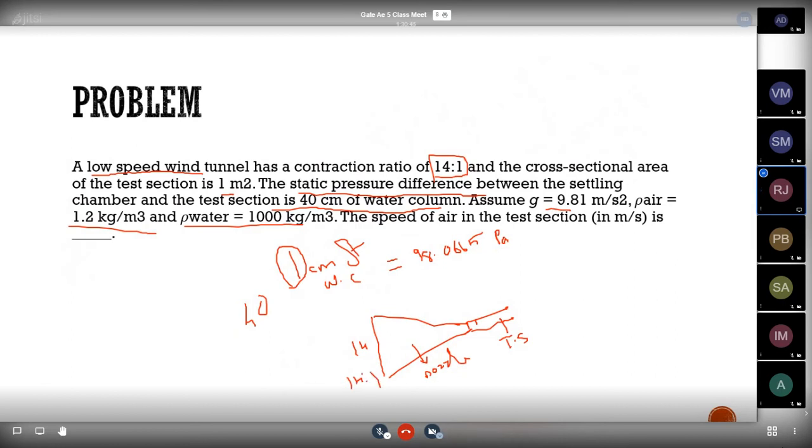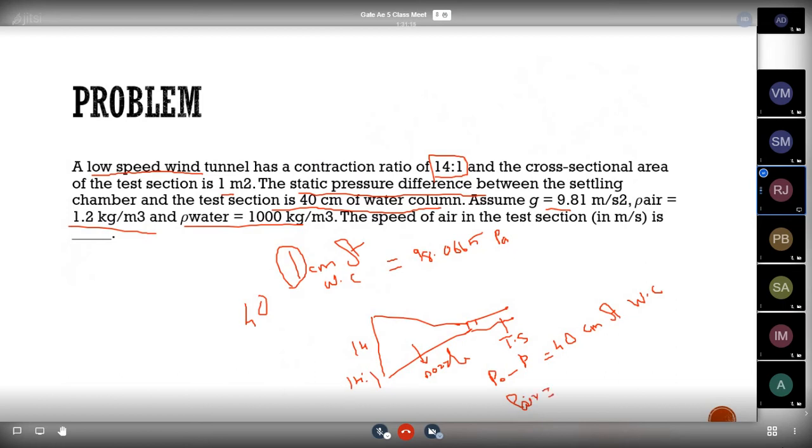The static pressure difference, P naught minus P, that is given, that is equal to 40 centimeter of water column, and they have given the value for rho of air and also rho of water.